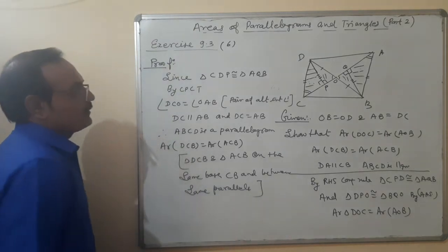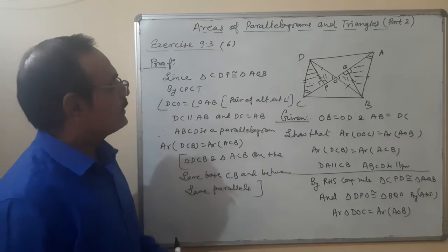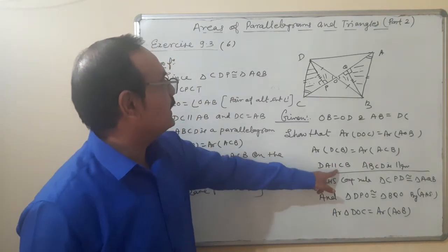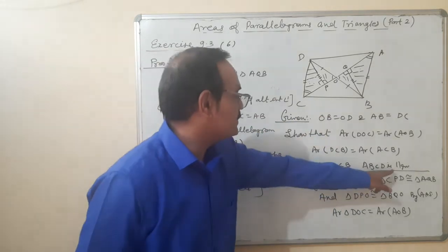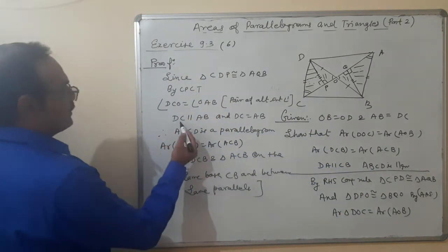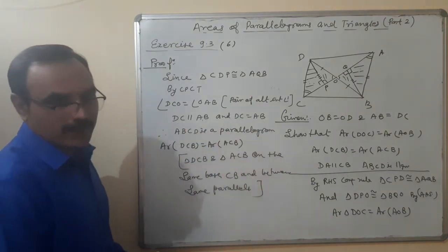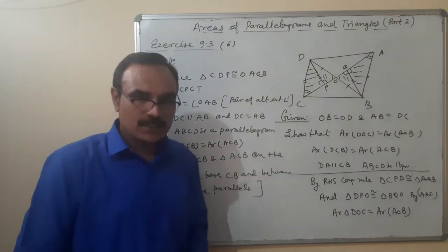Therefore, they are equal in areas. This is the proof. And we have proved that ABCD is a parallelogram here. DC is parallel to AB and DC is equal to AB. Therefore, ABCD is a parallelogram. So this is question number 6.